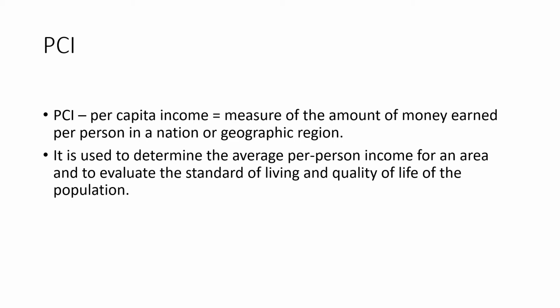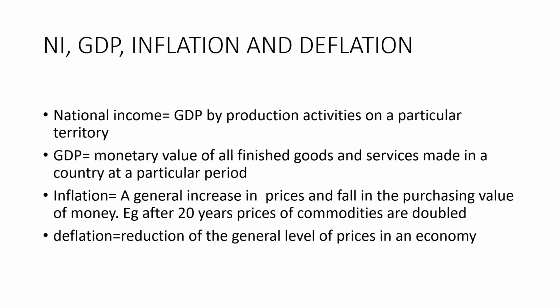PCI, per capita income, is the measure of the amount of money earned per person in a nation or geographic region. It is used to determine the average per person income for an area and to evaluate the standard of living and quality of life of the population.